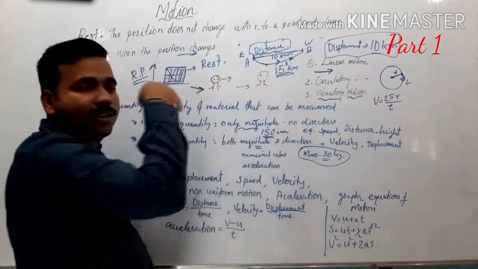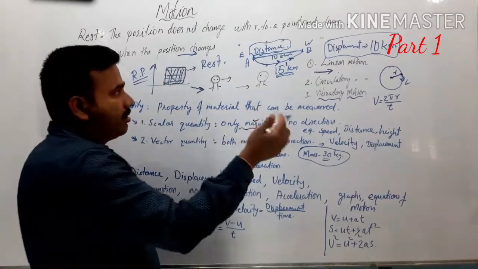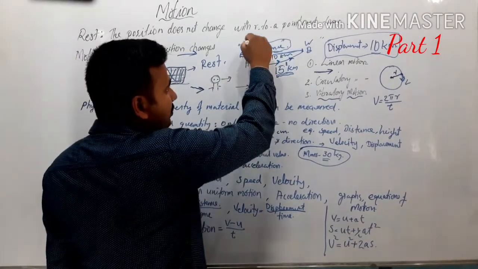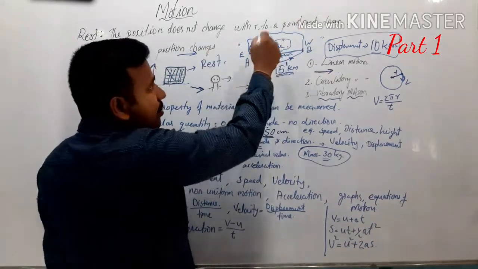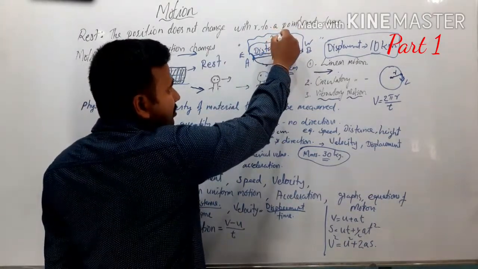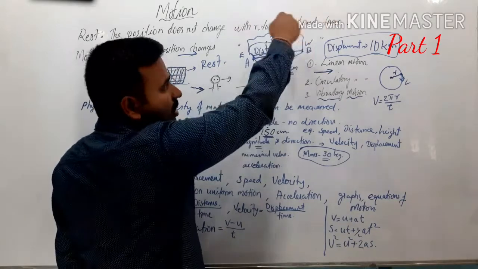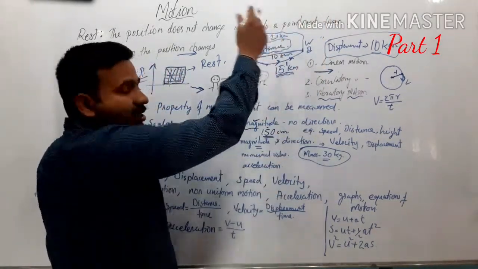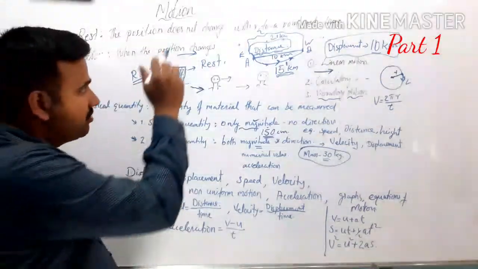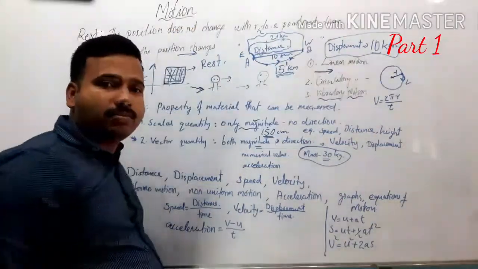Say, for example, the person can take another path, just like this. If he starts from point A and travels 20 kilometers and reaches point B. So there are infinite ways to reach from one point to another point.